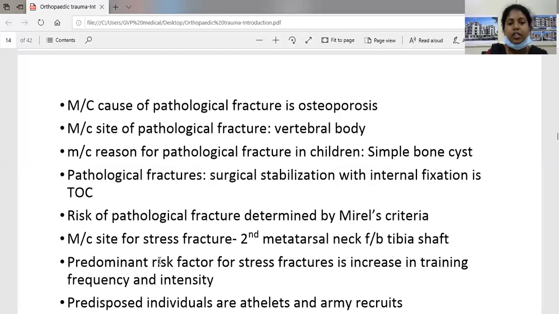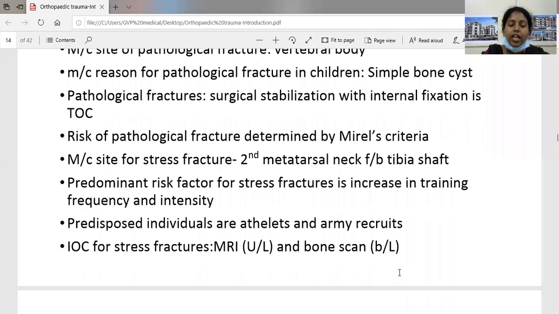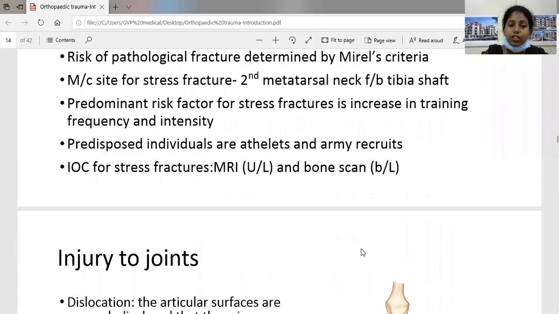The most common site for stress fracture is the second metatarsal neck, followed by the tibial shaft. The predominant risk factor for stress fractures is increasing training frequency and intensity. Predisposed individuals for stress fractures are athletes and army recruits. Investigation of stress fractures: if it is unilateral, MRI is the investigation of choice, and if it is bilateral, bone scan is the investigation of choice.